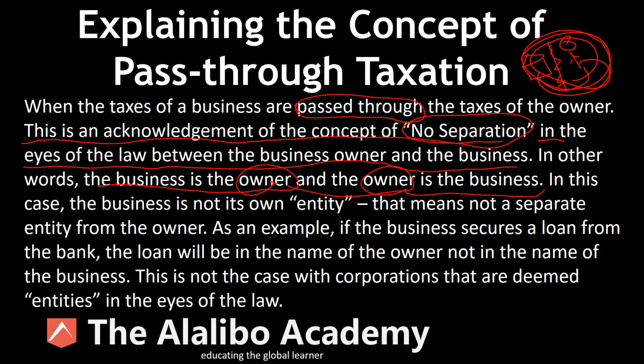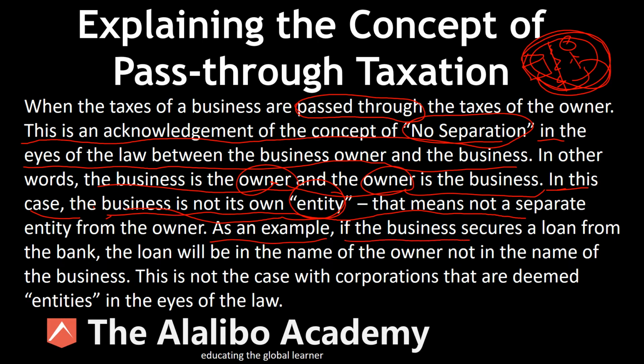In this case, the business is not its own entity, unlike corporations. Corporations are their own entity, they stand alone. They are not merged with their founders. They stand alone once they are created. So in this case, the business is not a separate entity from the owner.